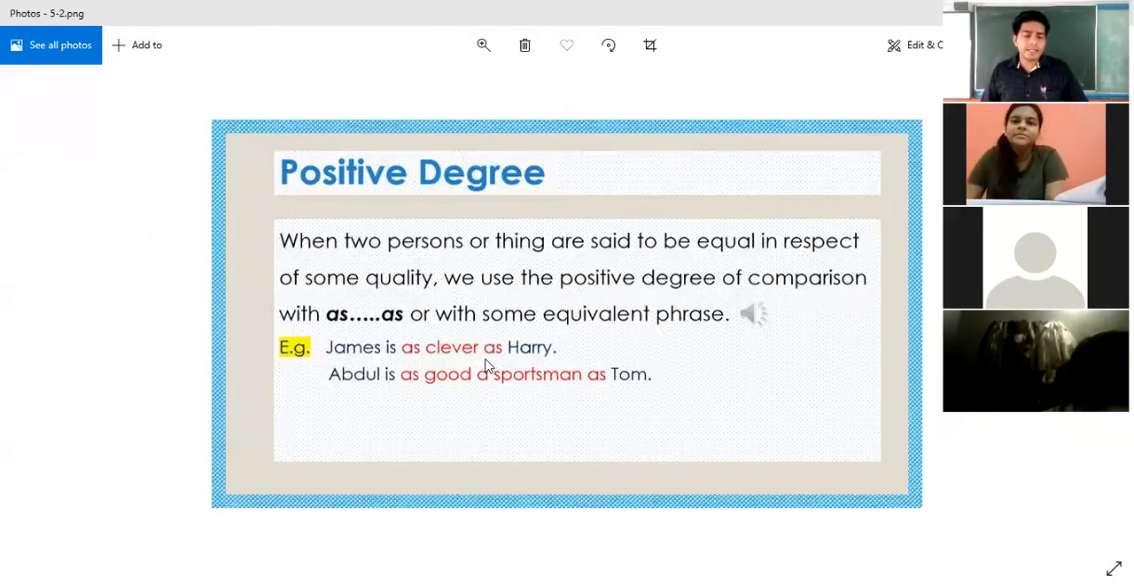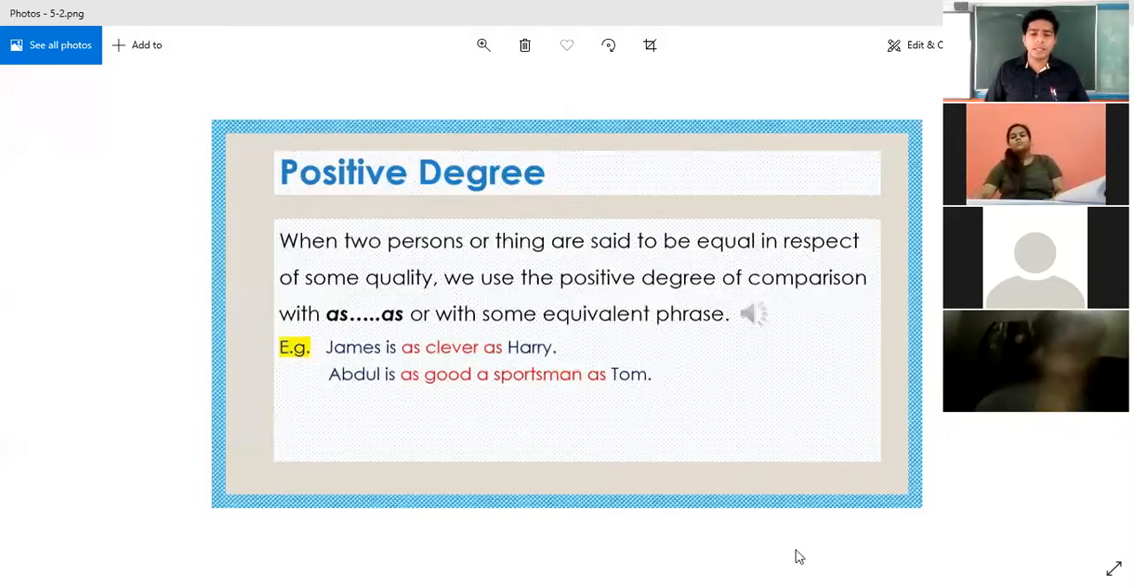And the second example given on the screen: Abdul is as good a sportsman as Tom. What does it mean? Same thing. It means Abdul and Tom both are equally talented. The sportsmanship or their capacity, all these things are equal. That is what it says. Abdul is as good a sportsman as Tom. Now let us move to the second one.